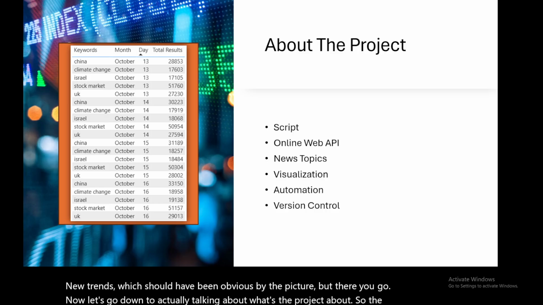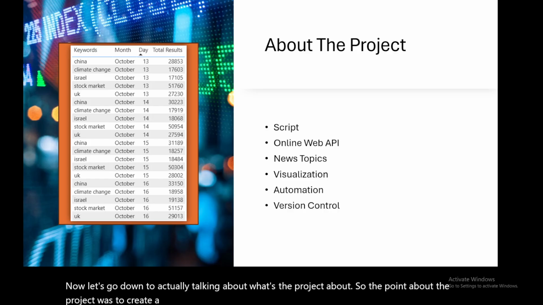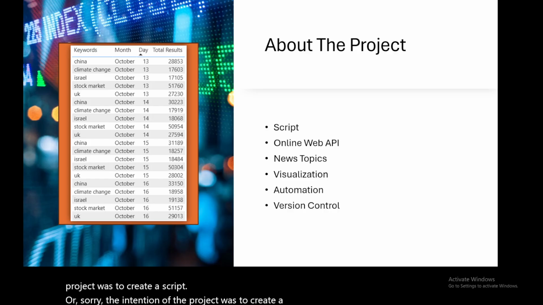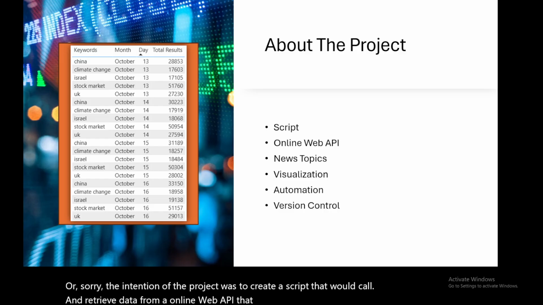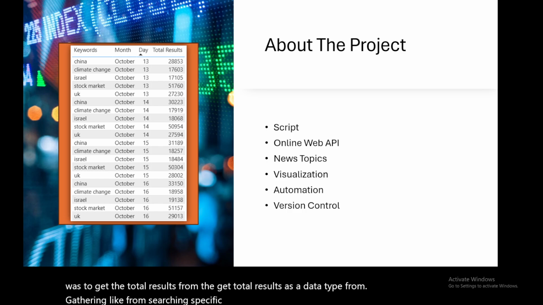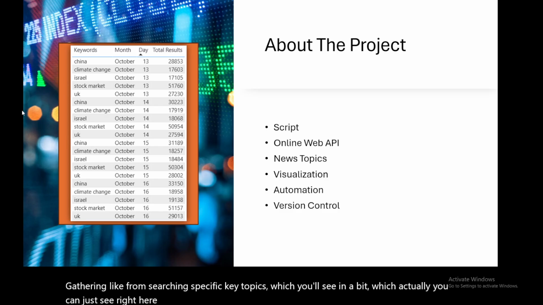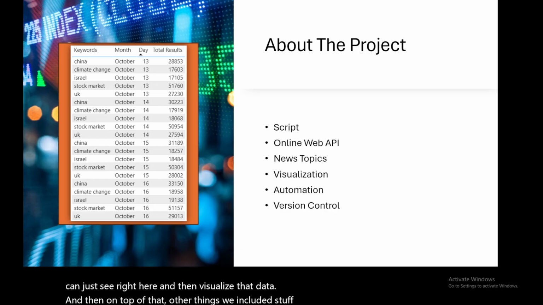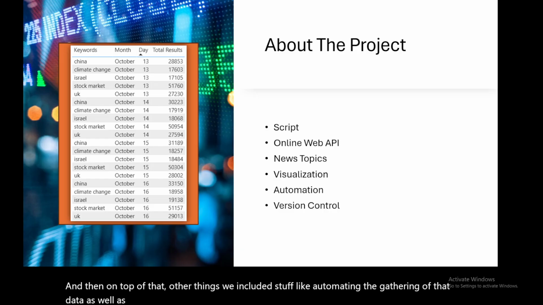So, the intention of the project was to create a script that would call and retrieve data from an online web API that was centered around the news. Specifically, it was to get the total results as a data type from searching specific key topics, which you'll see in a bit, and then visualize that data. And then on top of that, other things included automating the gathering of that data, as well as using some version control, because you gotta be safe like that.